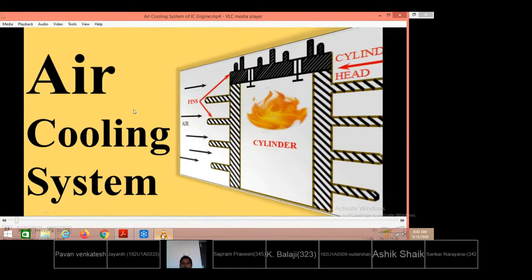Explain the advantages and disadvantages of air cooling systems, how they cool the engines, and what are the factors to be considered for the design of the air cooling system of an IC engine.